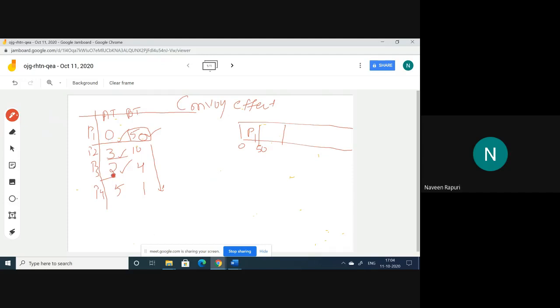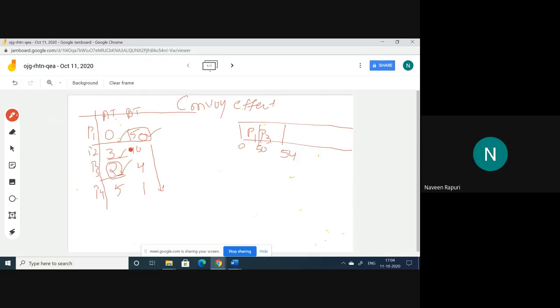So here, for the arrival, we need to check the arrival time only. For that purpose, P3 came first compared to P2, so the next chance is given to P3. P3 came and completes its task with a burst time of 4. That means 54, because it came at 50, and within 4 milliseconds it completed its task.